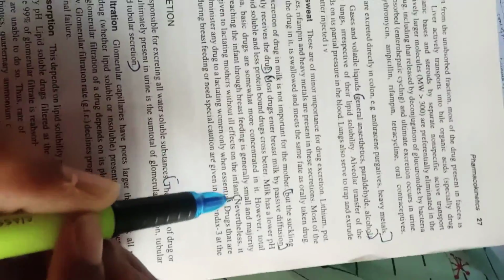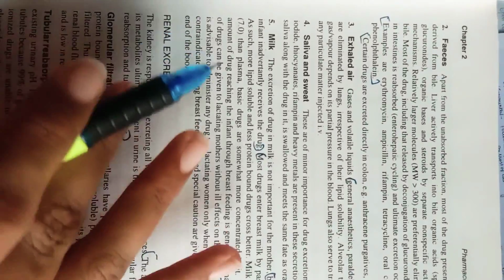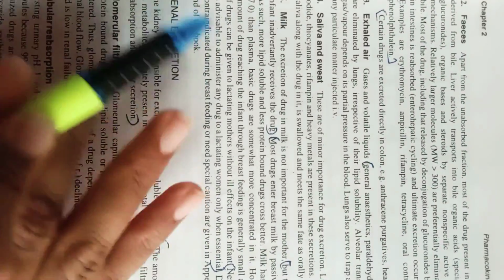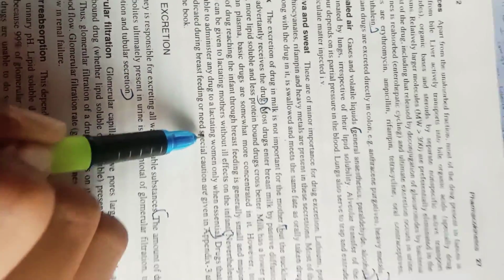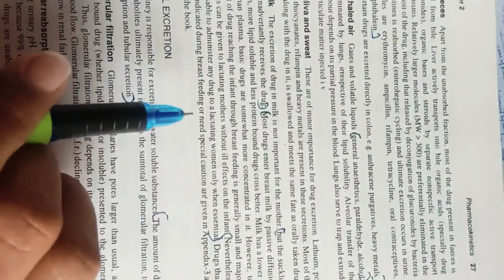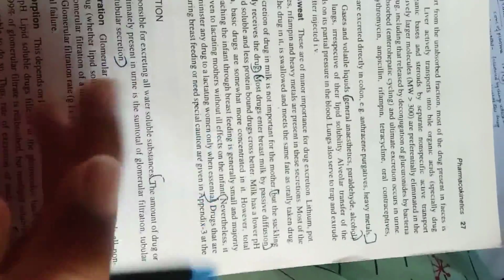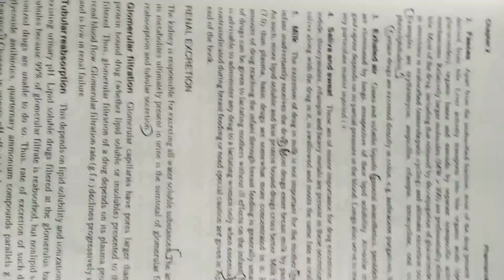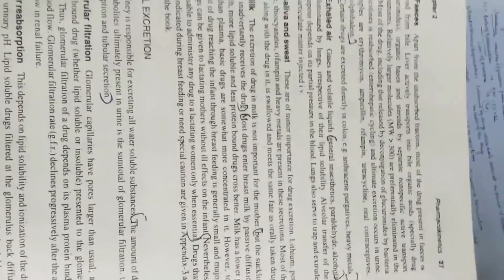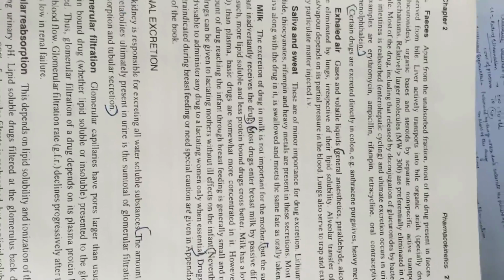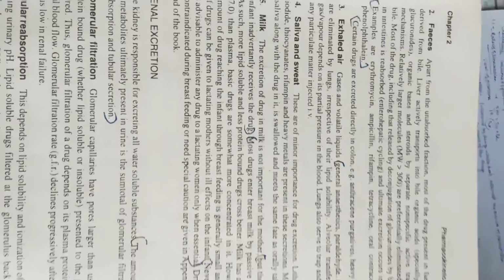Nevertheless, it is advisable to administer any drug to a lactating woman only when essential, because the drug may pass to the infant and may be a teratogen, causing some kind of diseases or abnormalities in the formation of the fetus, so it is not advisable.